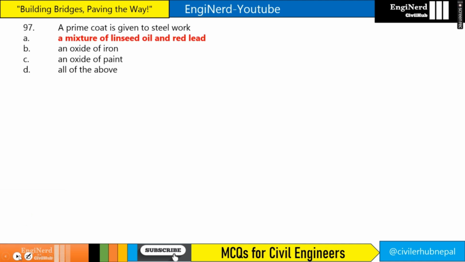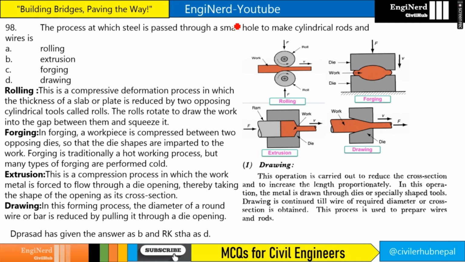Next. The process in which steel is passed through a small hole to make cylindrical rods and wires is, if you see here, D. Prasad has given the answer as B. And R.K. Shrestha has given the answer as D. So this is from R.K. Shrestha. I think the answer is drawing.